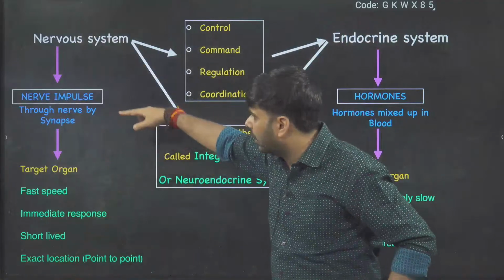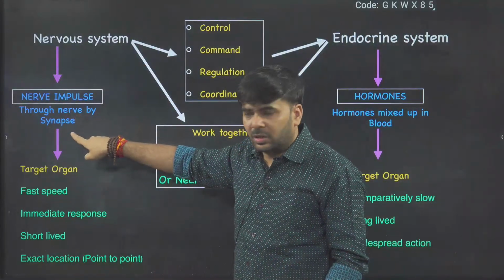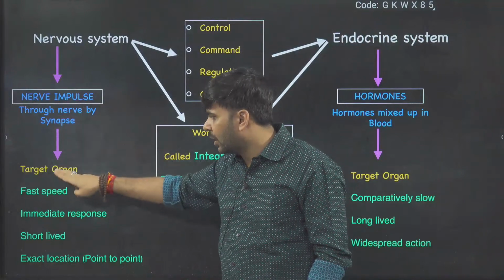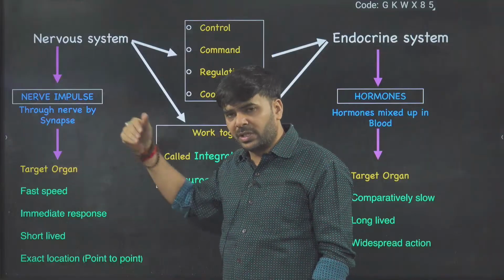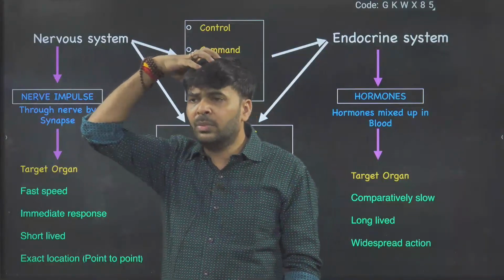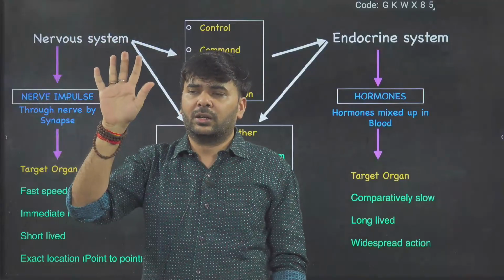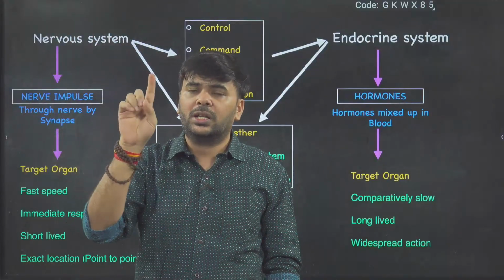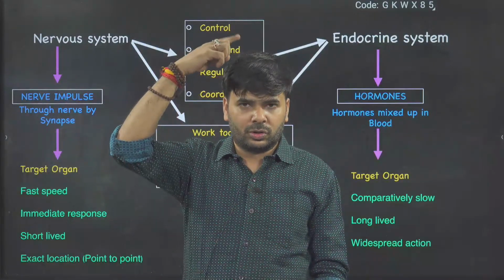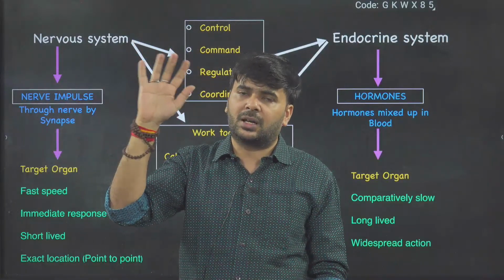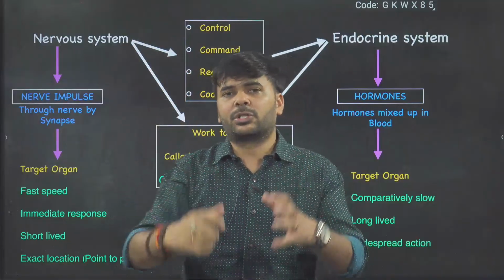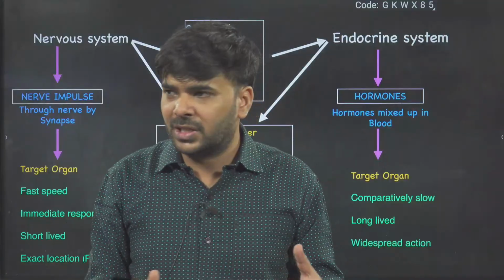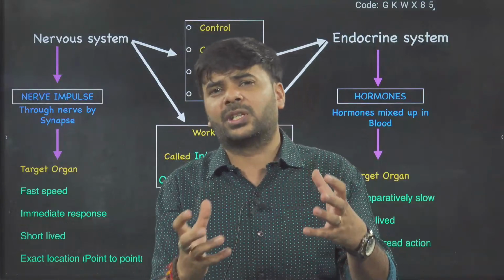So the nervous system works through nerve impulse, which travels through synapse to the target organ. What is a target organ? Suppose my brain is sending a command to my fingers, and my fingers are moving. So these fingers are moving due to nerve impulse from the brain. So the target organ here is muscles. Suppose I'm talking about delicious food, suppose chicken biryani. Or for those who are vegetarian, any delicious vegetarian food.